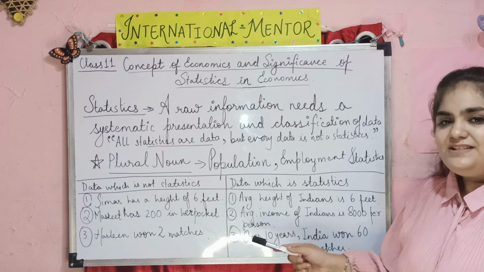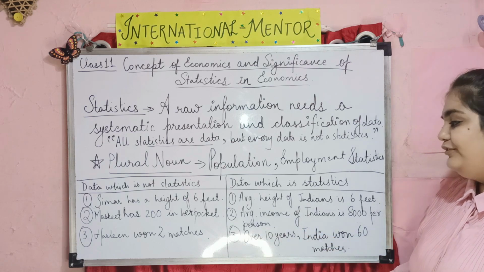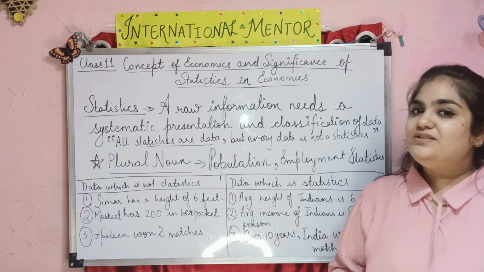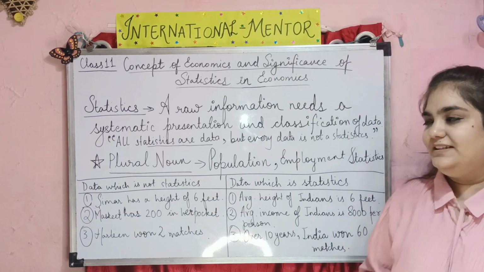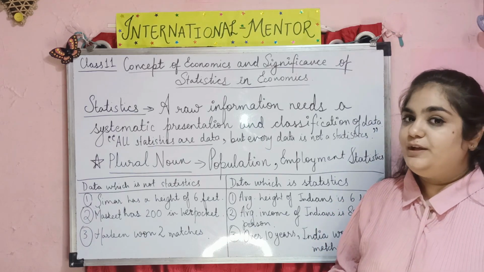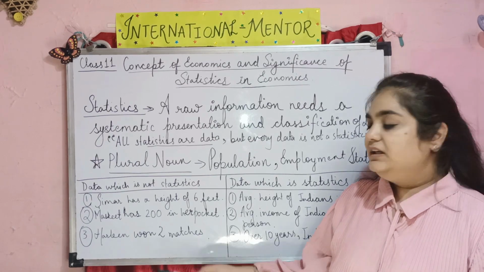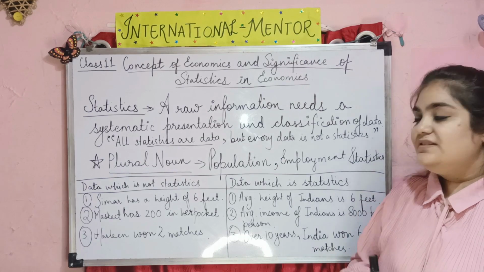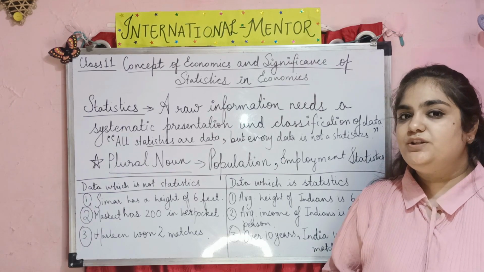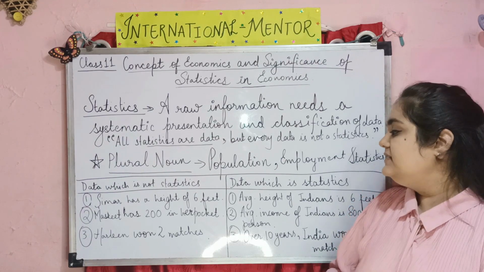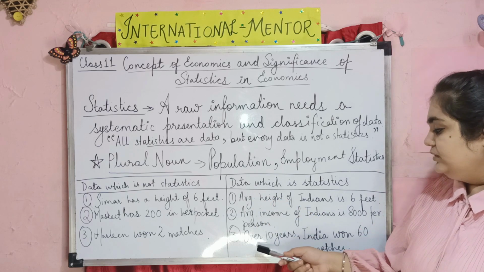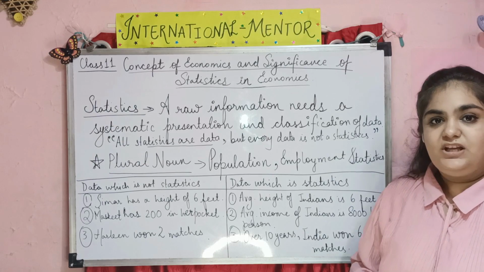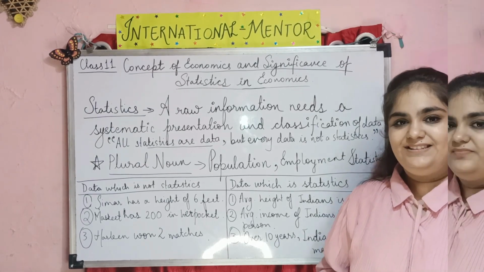But if I tell you that the average income of Indians is 8,000 per person, this data would be recorded in statistics. In a third example, Harleen won 2 matches. This is individual data, so it won't be recorded in statistics. But if I tell you that over 10 years India won 60 matches, this would be recorded in statistics.